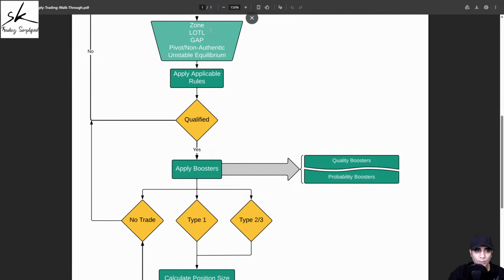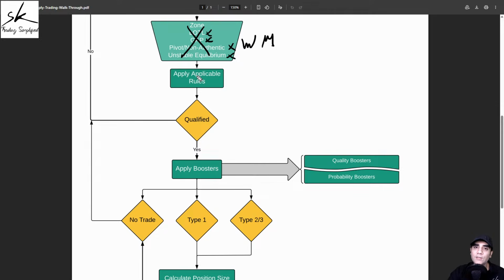Now this zone is not because of a gap, therefore we will not apply the gap rules. Talking about pivot and non-authenticity, we only apply those to a drop-based rally or a rally-based drop. So this is also not applicable. And talking about unstable equilibrium, again, not a case of unstable equilibrium, because for unstable equilibrium, the leg out has to go below the basing, which is not happening in this case. So none of these conditions are getting applied.